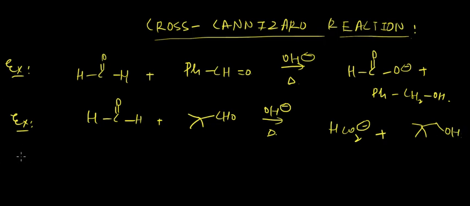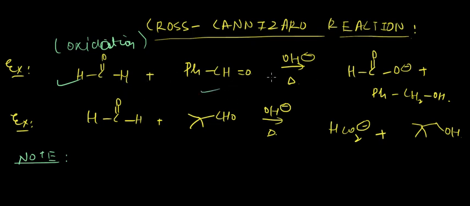Just keep this point in mind, that whenever a formaldehyde is present between the two groups in the reaction mixture undergoing heating with the basic medium, please remember that oxidation of the formaldehyde group will take place, and the reduction of the other group will take place. Why? Because this carbon is more delta positive than the other carbon atom, hence OH minus will prefer attacking on this carbon atom.